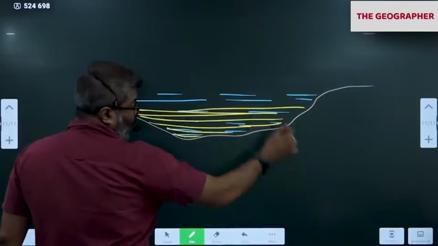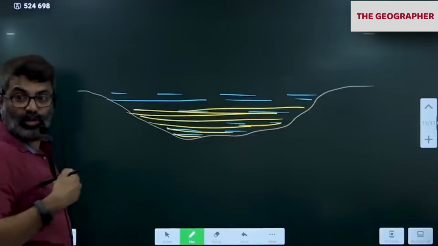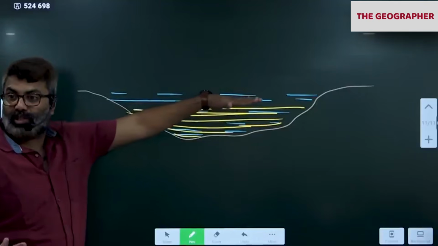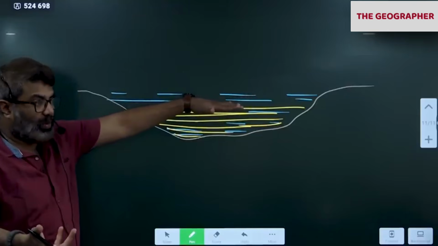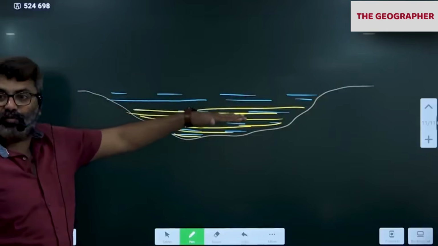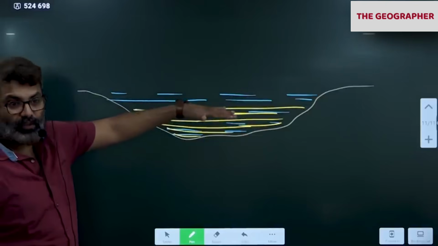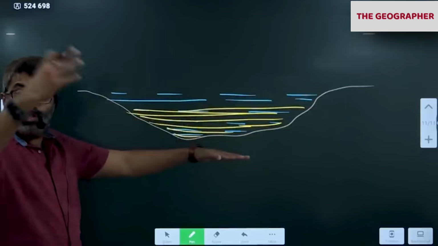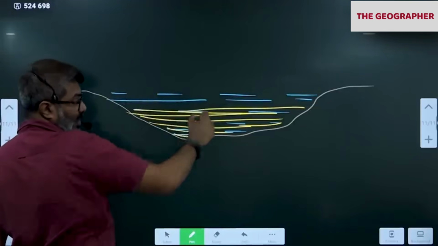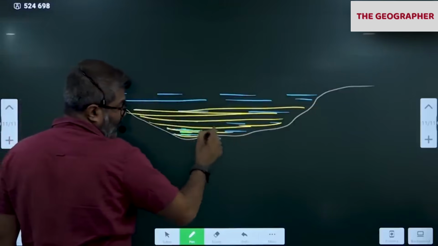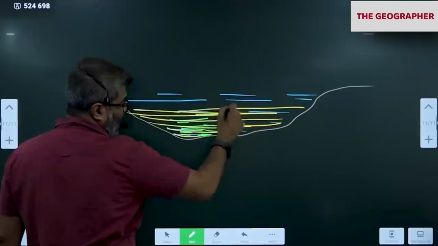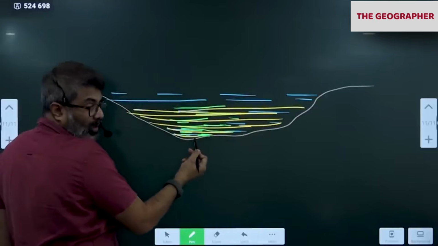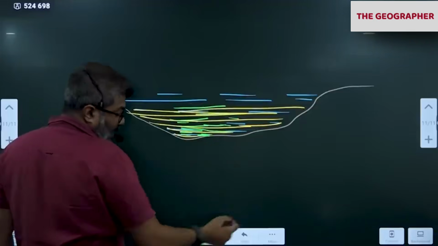If there is water, there will be a lot of aquatic organisms also. Planktons will be there, nektons will be there, correct? Fish, mollusks, crustaceans, all these creatures will be living in the water. Let's take phytoplanktons. When they die, where will they go? They'll get buried here. So millions or thousands of years of these creatures getting deposited here. I'm writing in green color like this. These are recently deposited. This is the oldest deposit, the oldest will be at the bottom and the newest will be here. Again, new sediment comes.